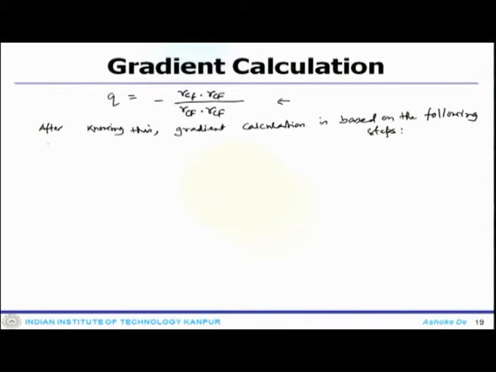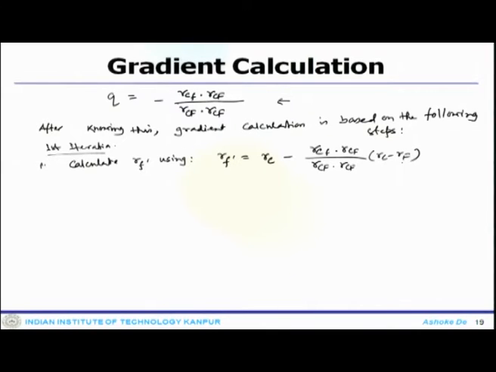Again, for the first iteration you calculate the gradient over the whole domain, and that is done like this: first you calculate R f prime using the equation R f prime equals R c minus (R c f dot R c f divided by R c f dot R c f) into (R c minus R f), and then you calculate G c using G c equals the magnitude of (R capital A minus R f prime) divided by (R f minus R capital C).